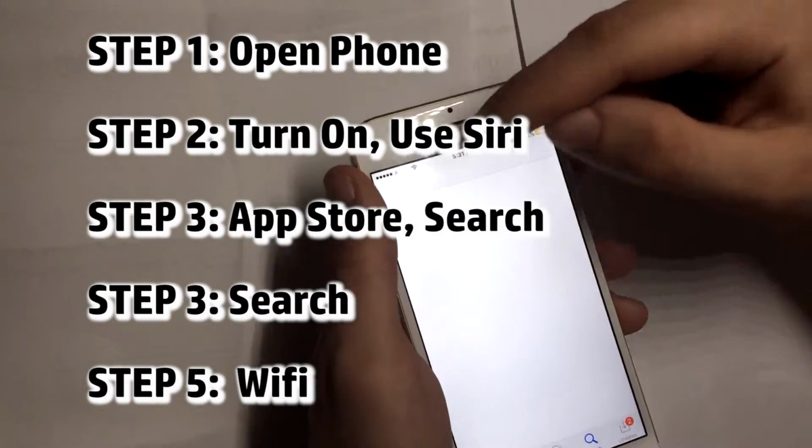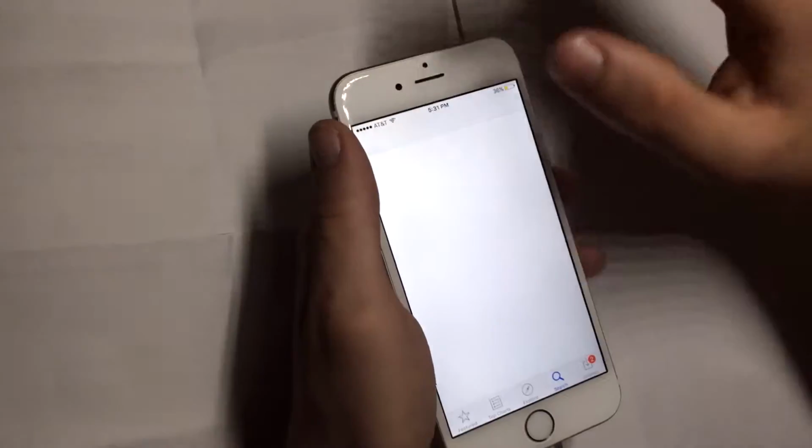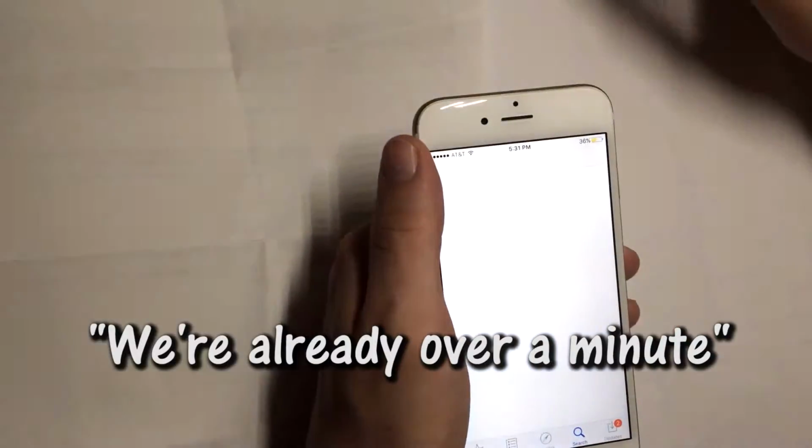Step 5, turn on Wi-Fi. You'll see a little symbol up there, the little Wi-Fi symbol right there. That's going to be on, and that means you're on Wi-Fi. It helps because you're not using radio.